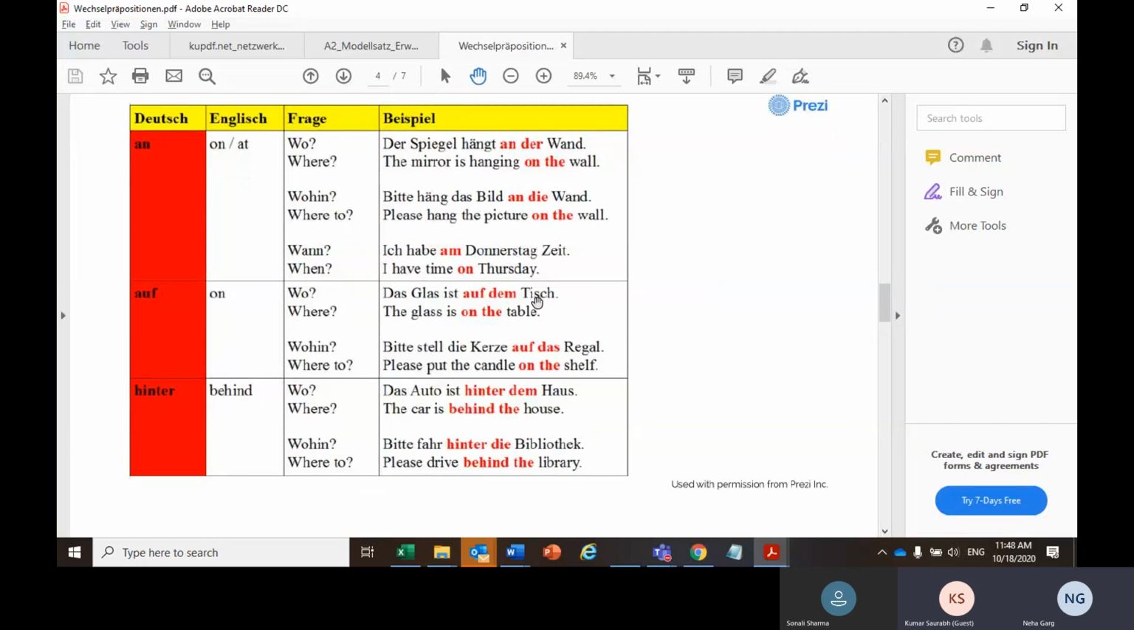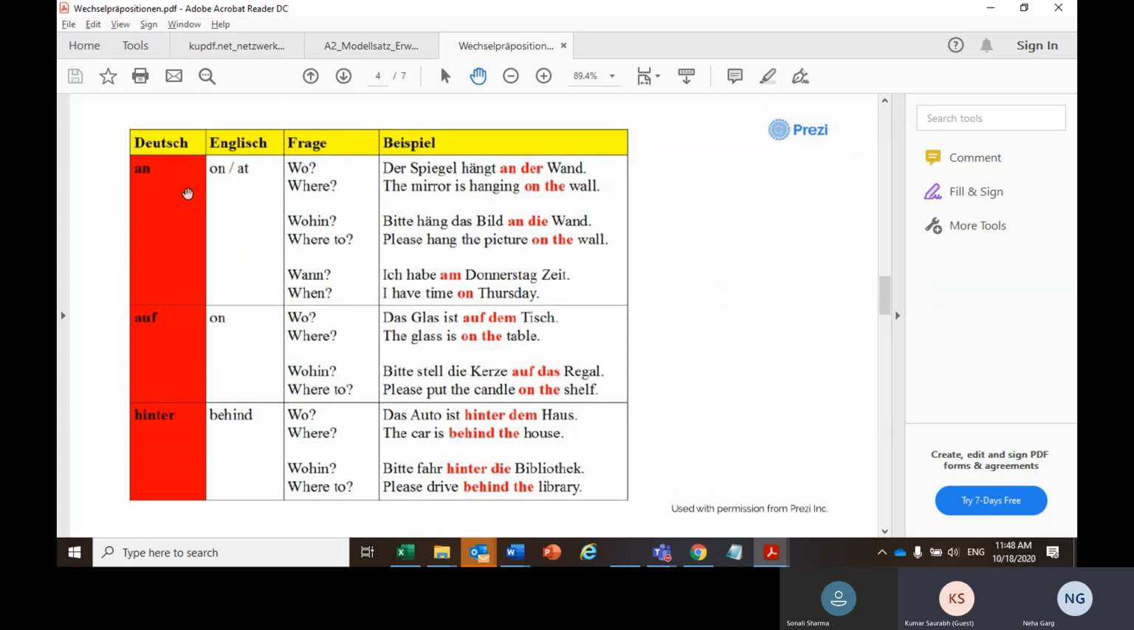Now, if we talk about auf, that is also on. Let's see an example for wo and wohin. Wo? Das Glas ist auf dem Tisch. So the glass is on the table. Tisch is der Tisch. So auf dem Tisch.